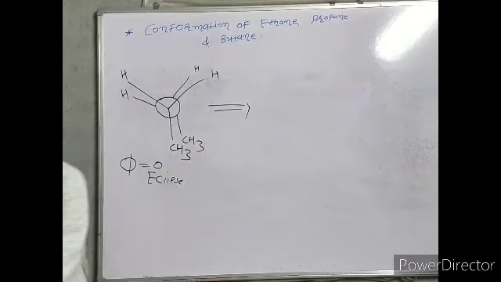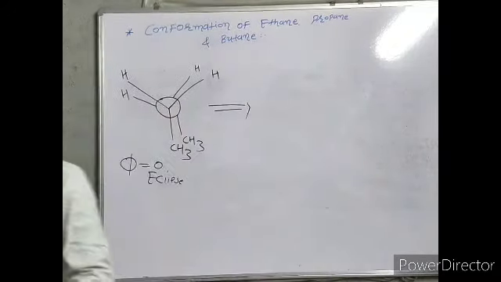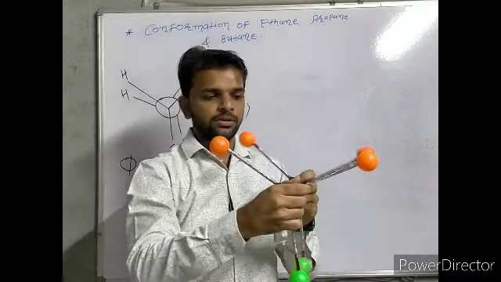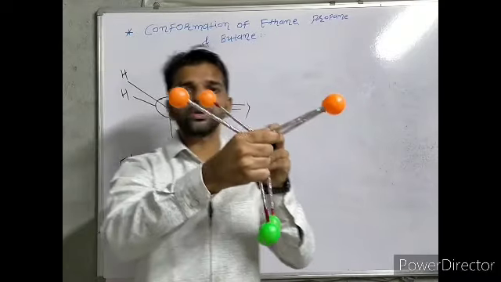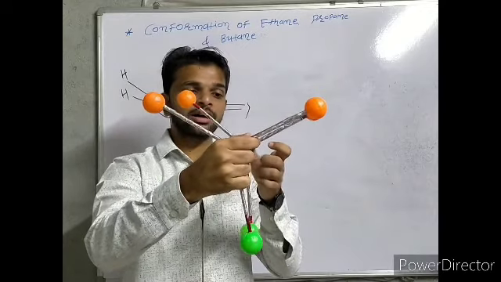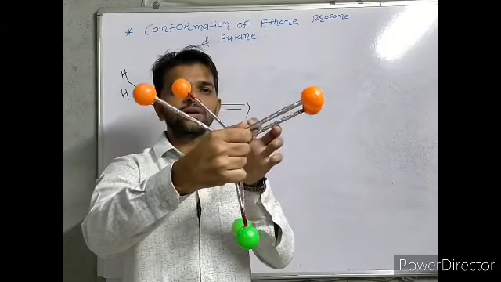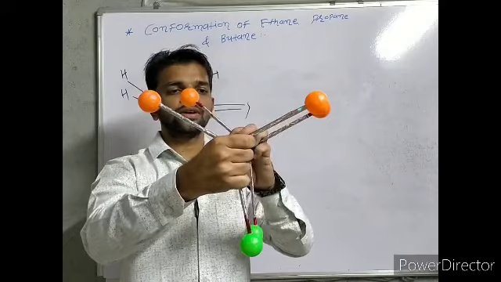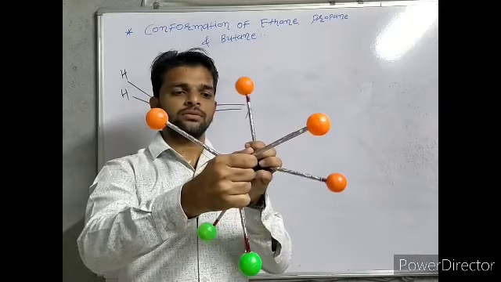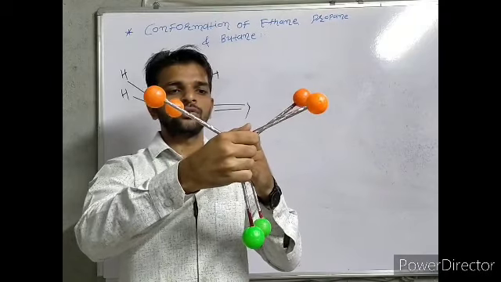Okay, this is the simple Newman eclipse. Now we are going to rotate the back carbon by 60 degrees. This is phi equal to 0. Now we rotate the structure by 60 degrees, then we get a structure like this.